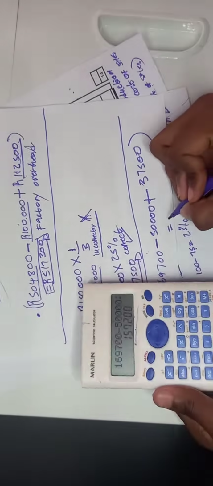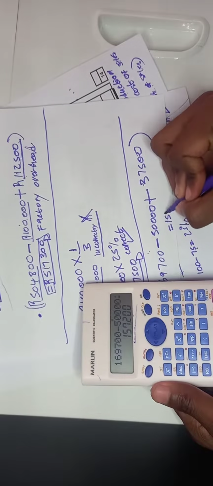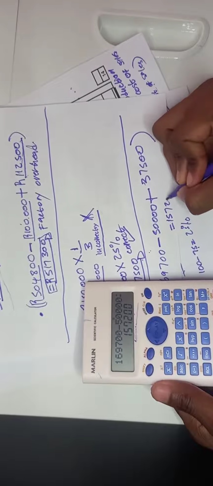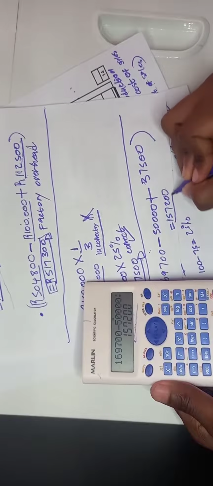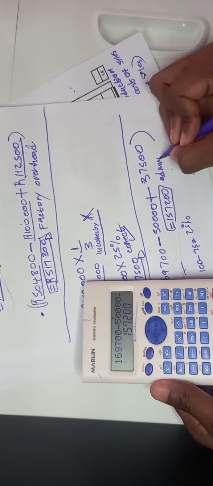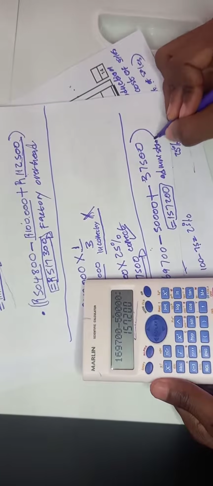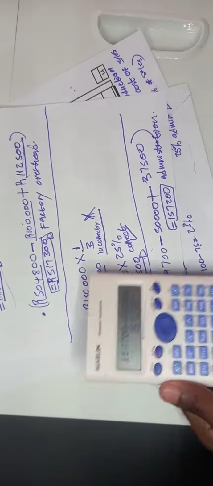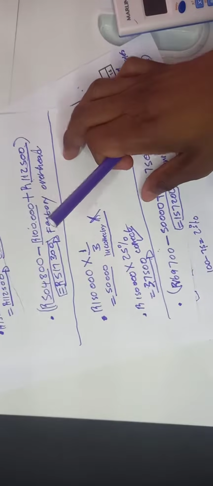So we get an amount of 157,200. That's the amount for administration.